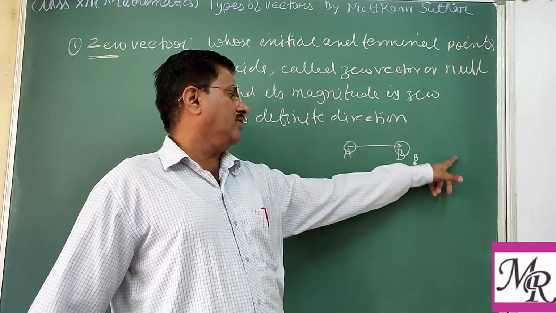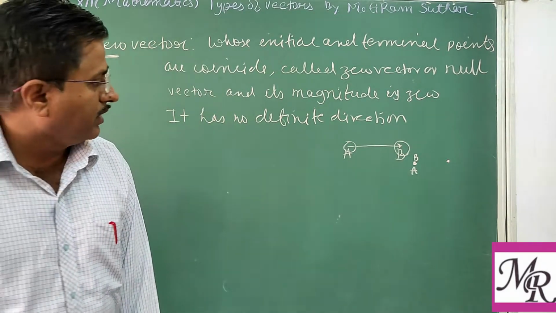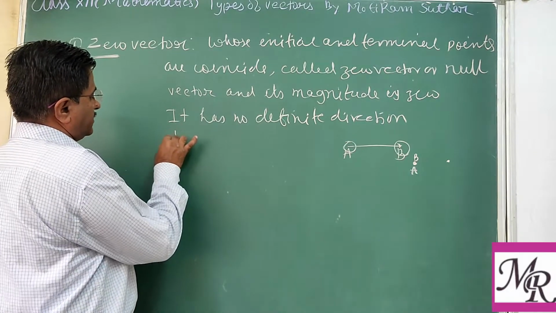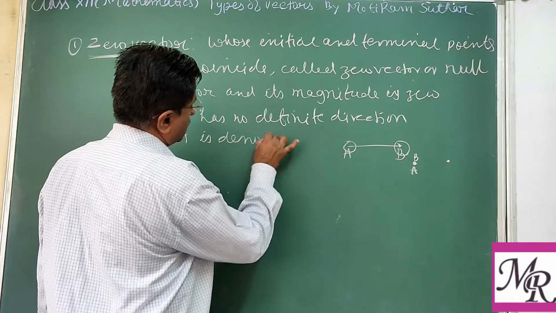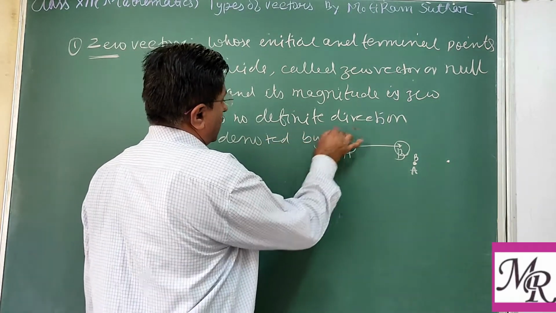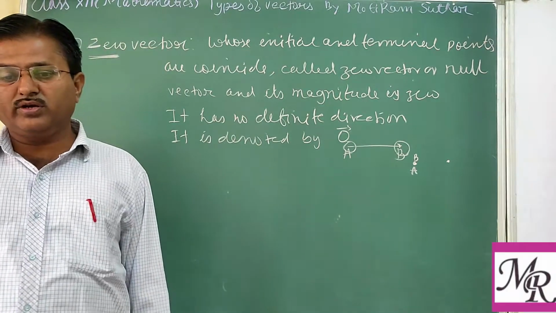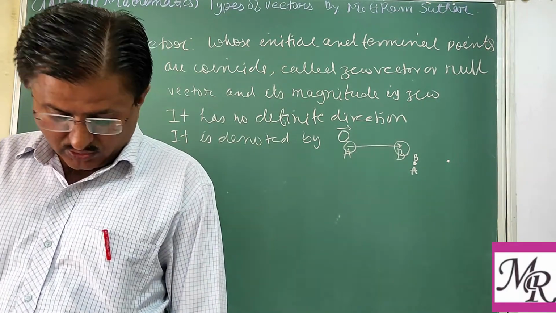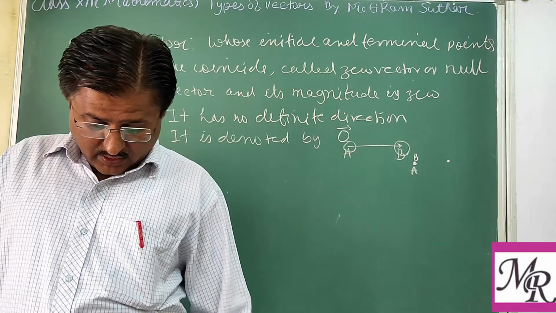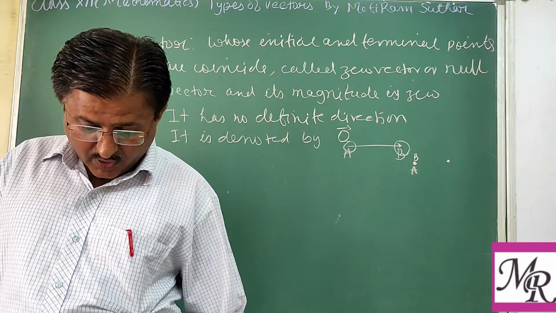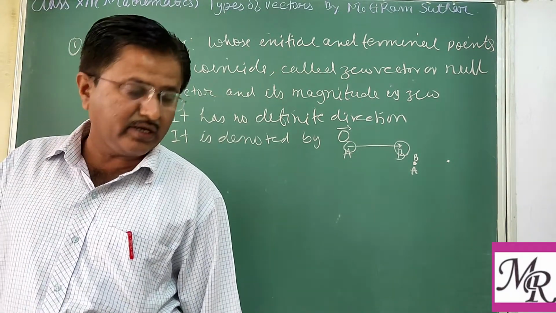Such a type of vector is known as zero vector, and it is denoted by 0 with an arrow above it. That is the zero vector. Otherwise, it may be regarded as having any direction.